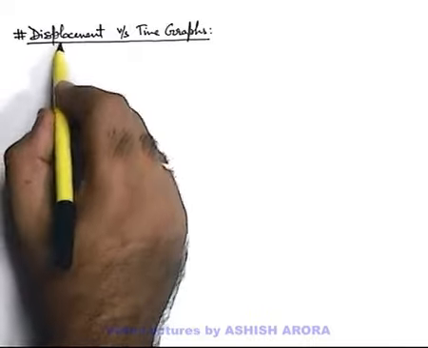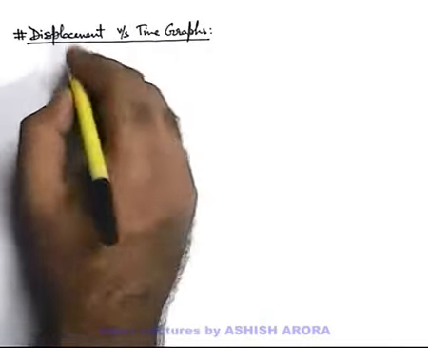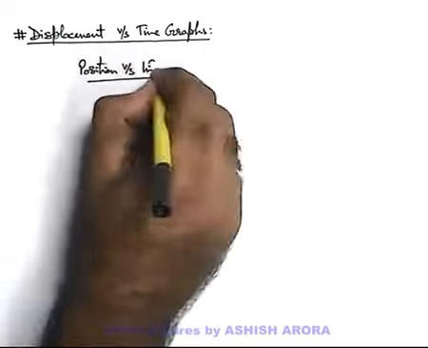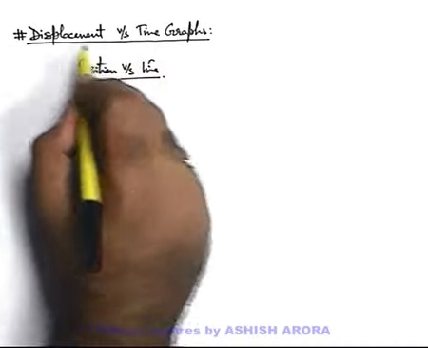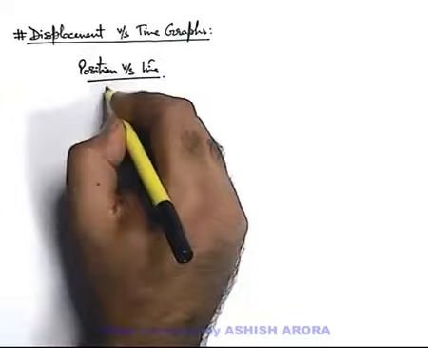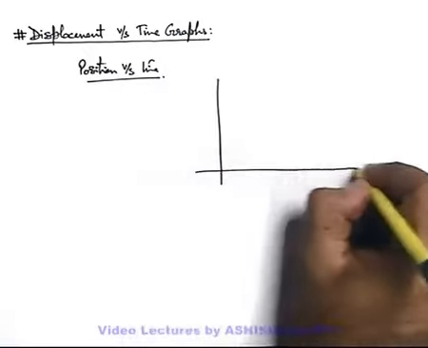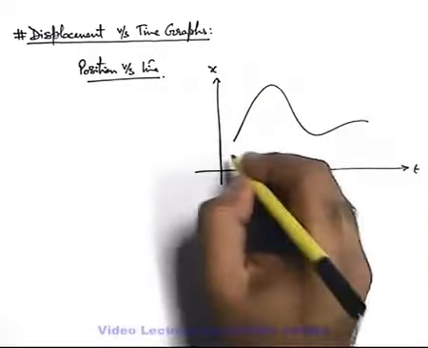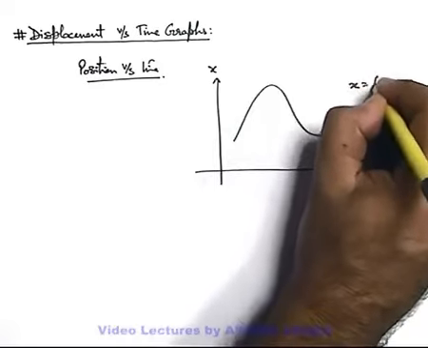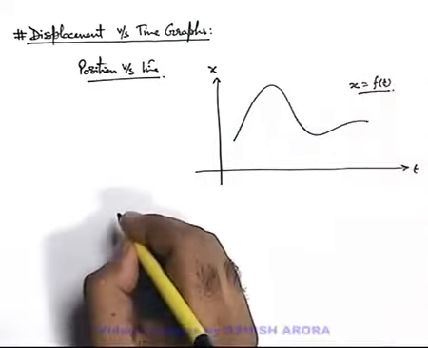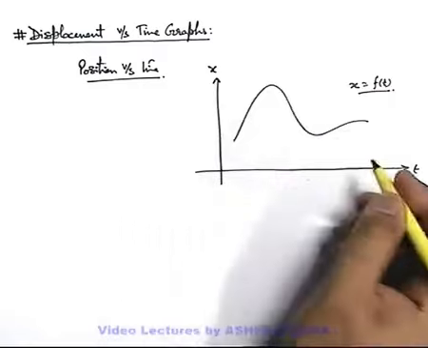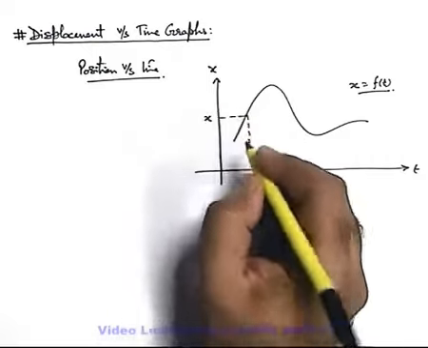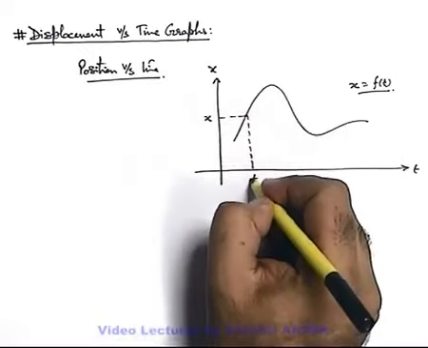Now if we talk about displacement versus time graphs, these are also known as position versus time graphs. There is no difference between position versus time and displacement versus time graphs. Say for a given rectilinear motion, we draw the displacement time curve like this. So this is the curve according to which the position of a particle varies with time. So its function is given as x is equal to f of t. In this situation, at any instant of time t, we can directly get the position of the particle by using this curve or by substituting the value of time in this function.